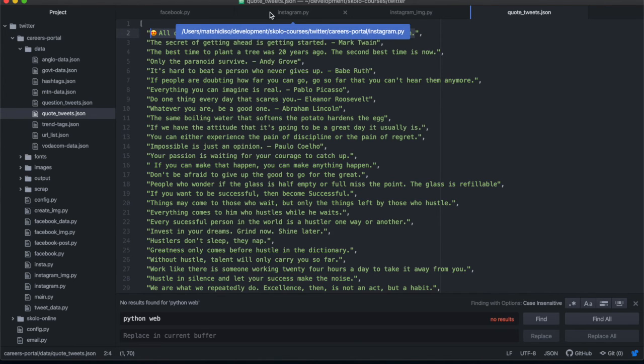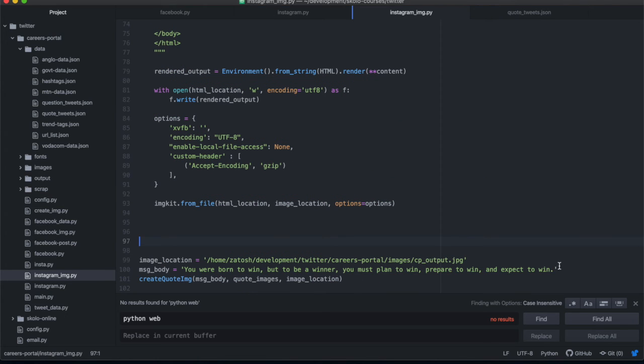Let's see how the emoji comes out. And then the image location, let's just use the same location. We're not going to send this to Instagram as yet, but I'm just going to show you how this code works to create this image.